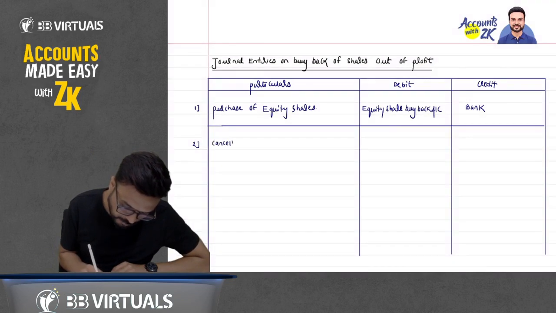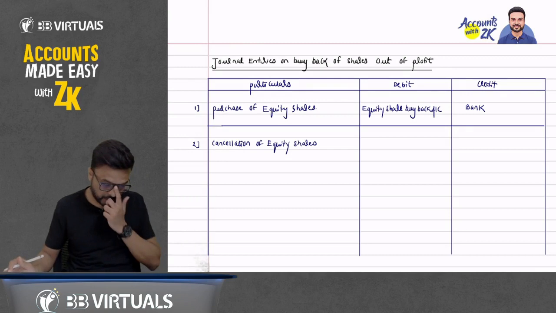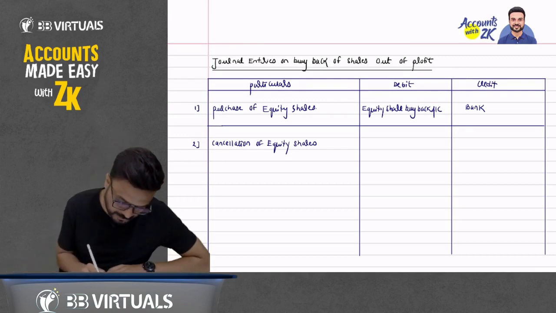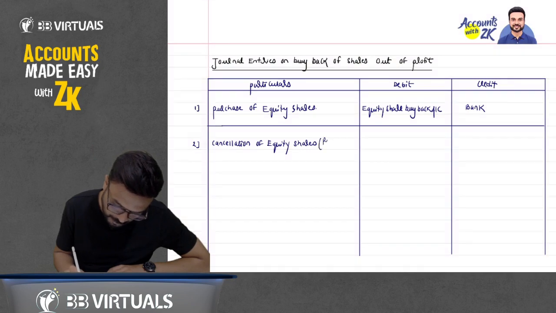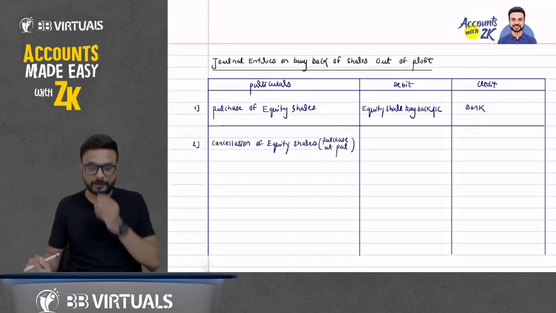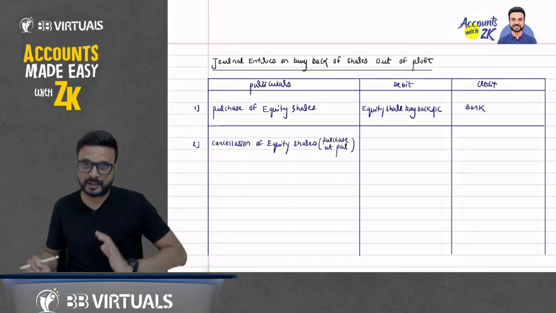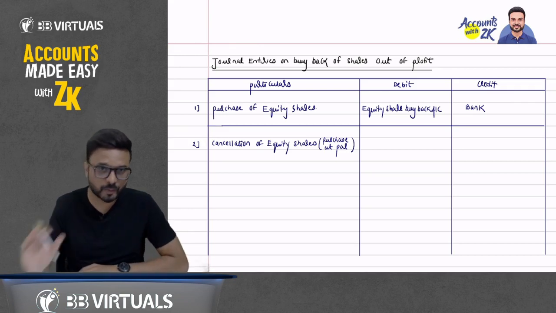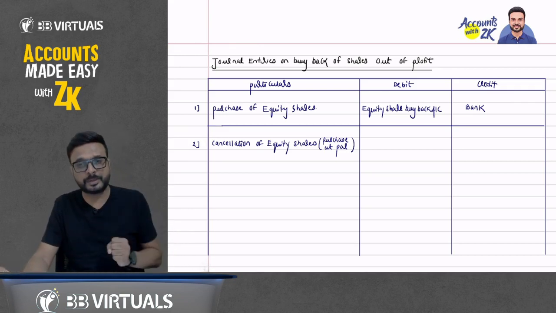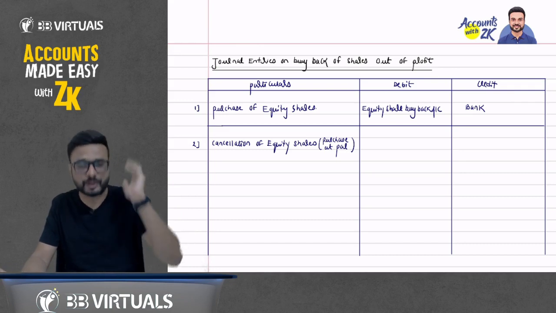Cancellation of equity shares. Cancellation of equity shares which we have purchased, and in brackets I am writing purchase at par. What do you mean by purchase at par? Suppose the face value of the share is rupees 10, and we have purchased it from the market at 10 rupees only.